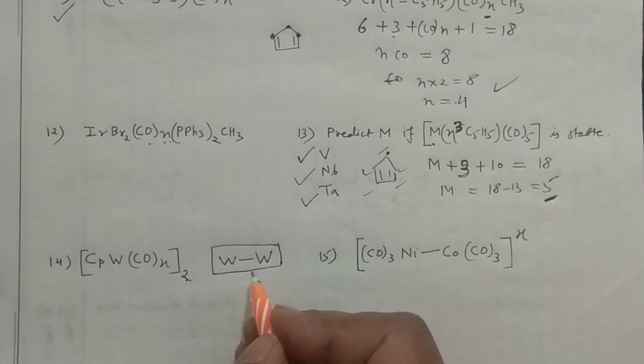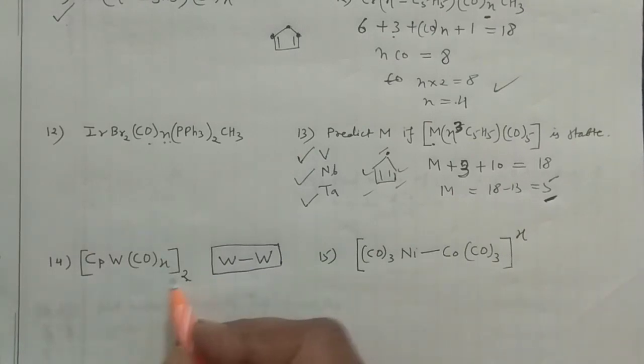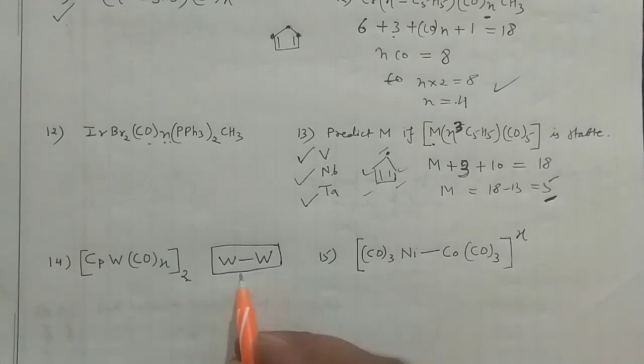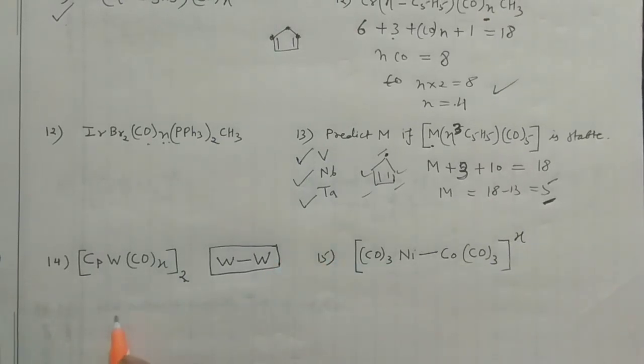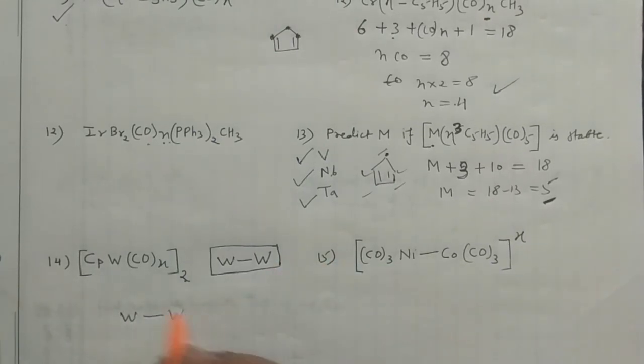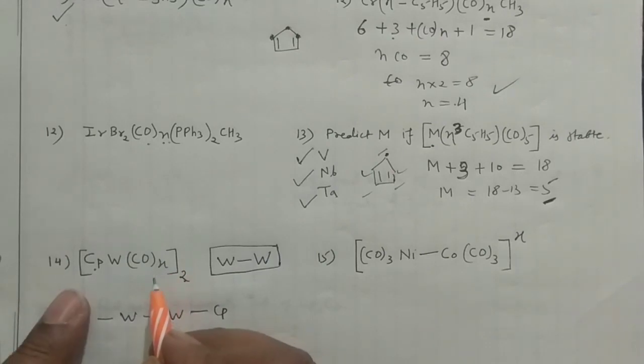In the question it will also be given whether it has one tungsten bond, two tungsten bonds, or any other. When you have this situation, you can very easily write tungsten and tungsten. Two Cp are there, so you can write one Cp here and one Cp here. Cp means cyclopentadienyl. Then you have to determine this X.